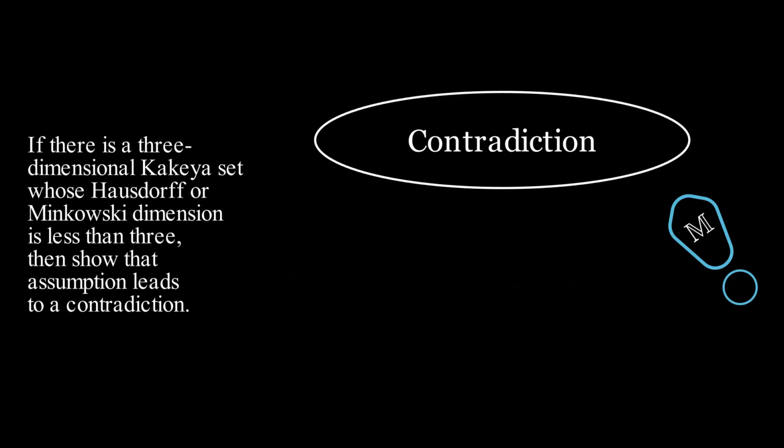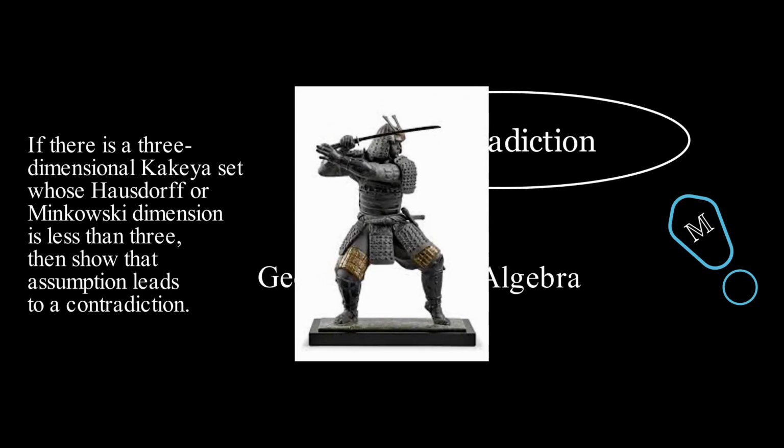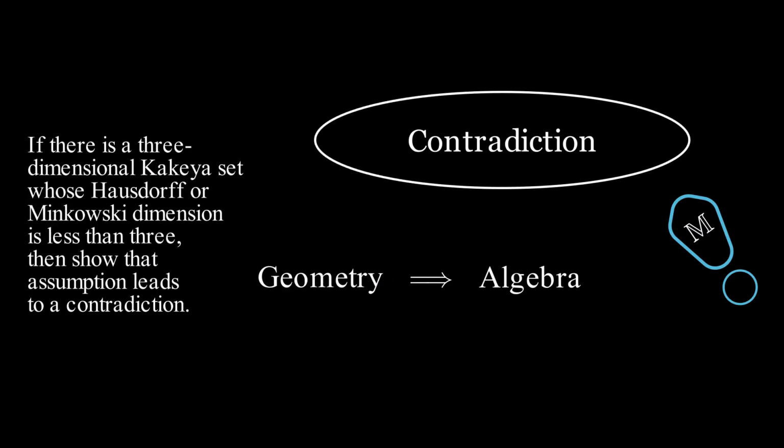How do we prove it? Sometimes it's easier to translate geometry into algebra. Because let's face it, we can't just keep thinking about samurai swords and ancient Japanese warriors in a math problem forever, right? That's where the ideas of dimension help us.